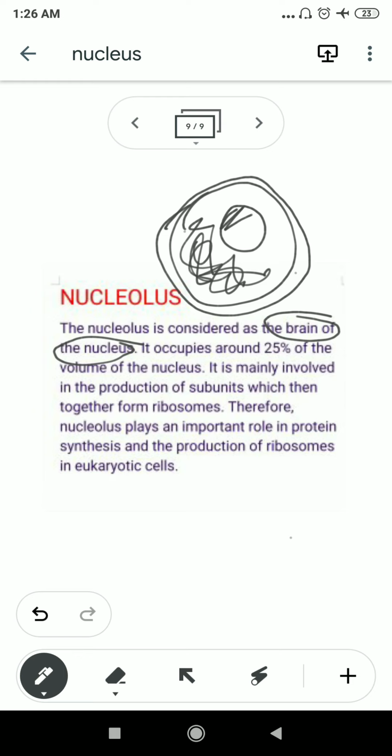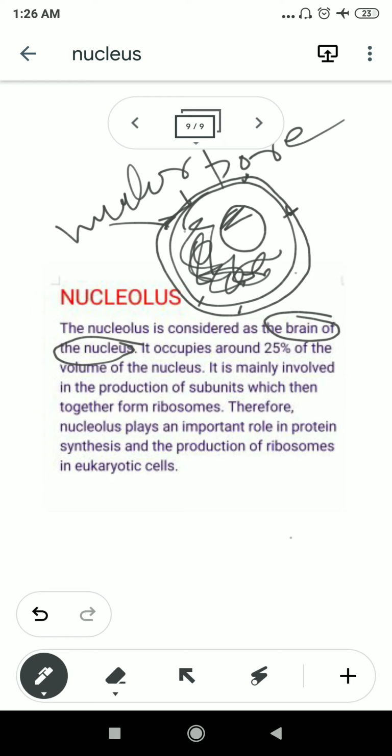In some portions there are gaps, and these gaps are known as nuclear pores. The nuclear pore is also a very important part, because nuclear pores are responsible for transportation between the rest of the cell and the nucleus. They help to transport different types of materials to and from the nucleus and the rest of the cell.